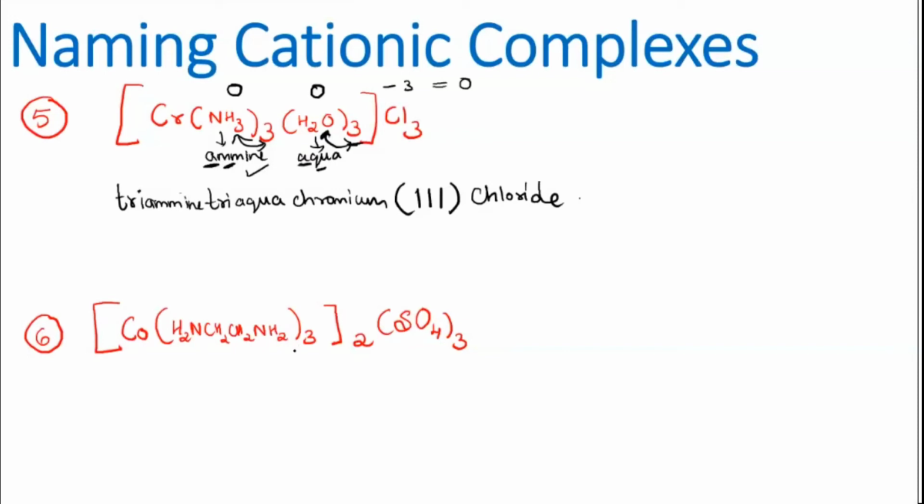Sixth compound's name, if you are finished. First, identify the ligand here. NH2, CH2, CH2, NH2. Which ligand is this? It's a didentate ligand. Correct, no? If a didentate ligand is there, a prefix is already used, then you can't make use of the same prefix. You should use another term.